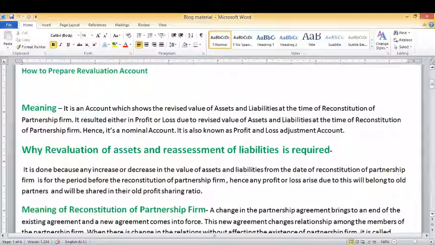It means while you prepare your revaluation account, you will get either revaluation profit or loss. This profit or loss belongs to old partners, and therefore it will be distributed among the old partners in old profit sharing ratio.